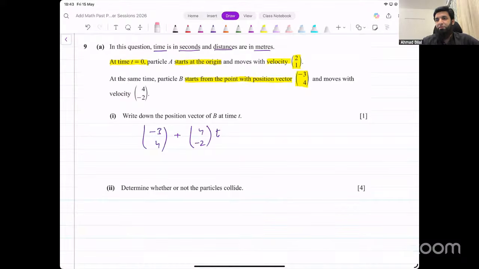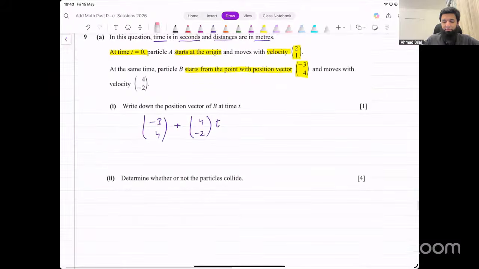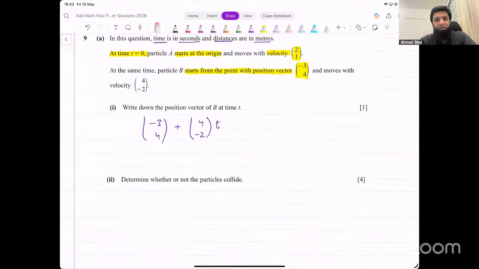That's what the position vector turns out to be. Now they're saying, determine whether or not the particles collide. How do we determine if there's a collision between two particles when you have their displacement vectors like this? If there's a collision, the position vectors of both the particles will be the same at that particular point. They will be equal to each other.